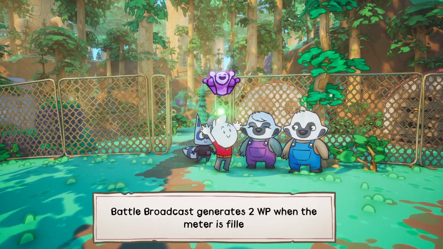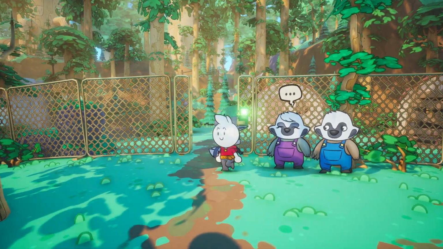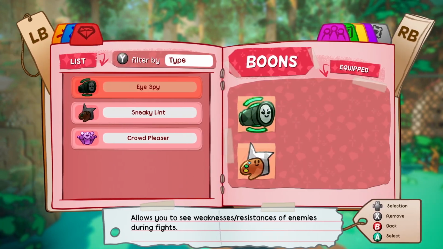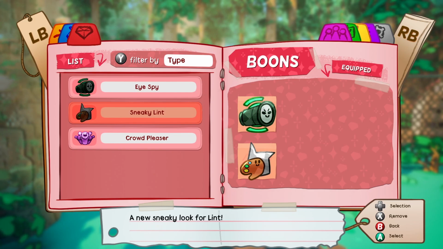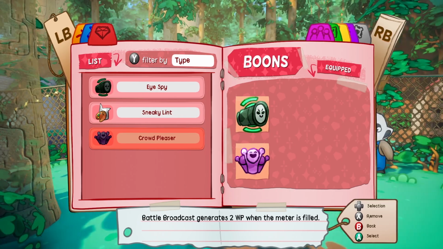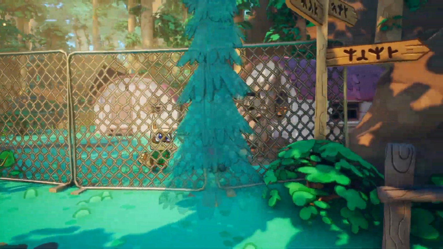Oh, this is a good one. Battle broadcast generates 2 will points when the meter is filled. Yeah, so that has to do with the stream. When they, you know, when Dub streams your fights. So at this moment in time, we only have 2 slots for stuff. So what we'll do is we will disable Sneaky Lint, and we're gonna put Crowd Pleaser there instead. Alright, so is there anything else here?